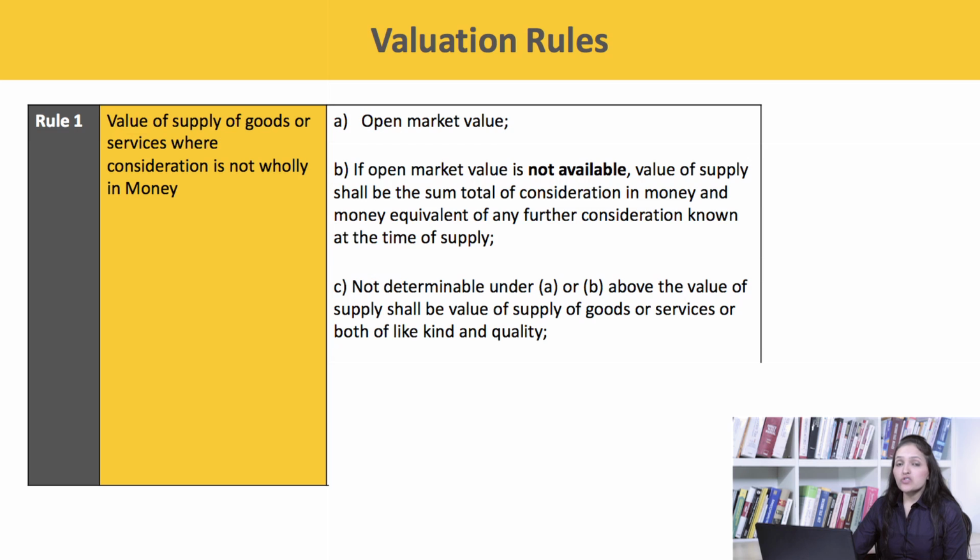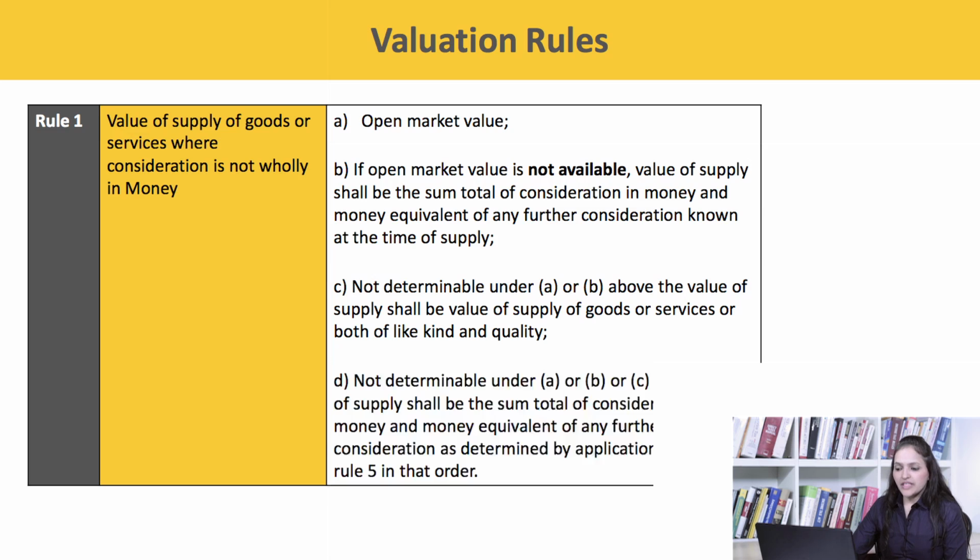C. If it is not determinable under A or B, then the value of supply shall be the value of supply of goods or services or both of like kind or quality. D. It says where the value is not determinable under clause A, B or C, then the value of supply shall be the sum total of consideration in money and money equivalent of any further consideration as determined by the application of Rule 4 or Rule 5 in that order.